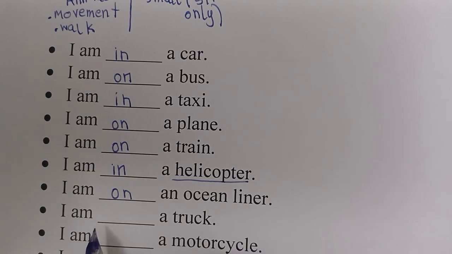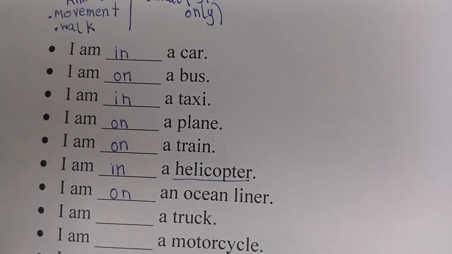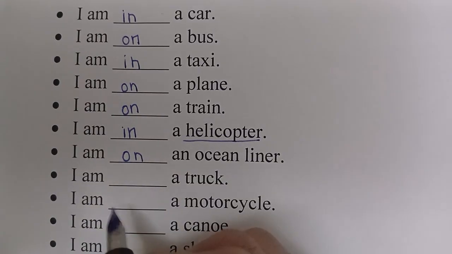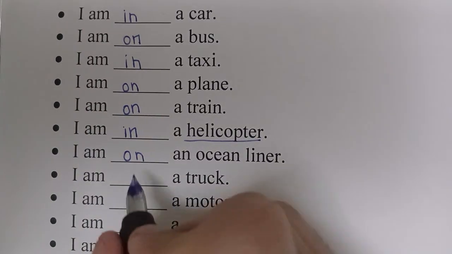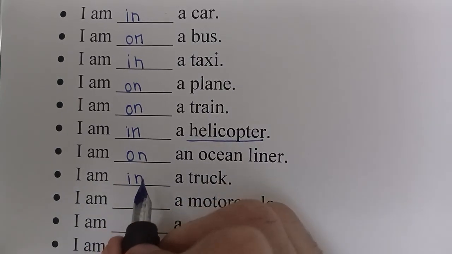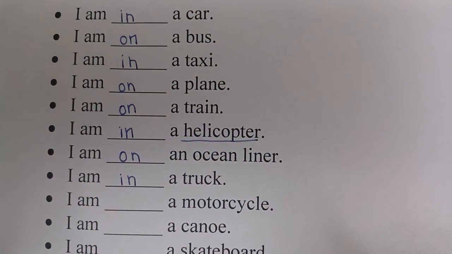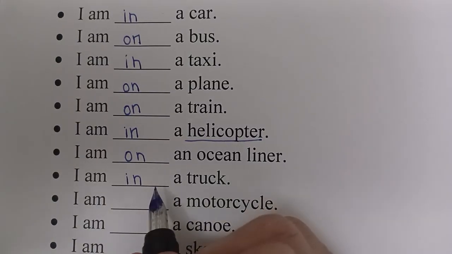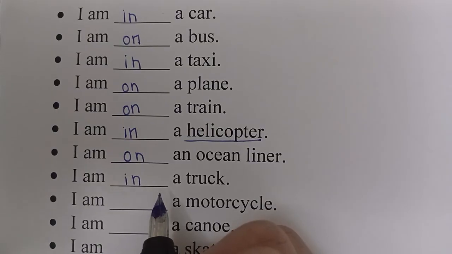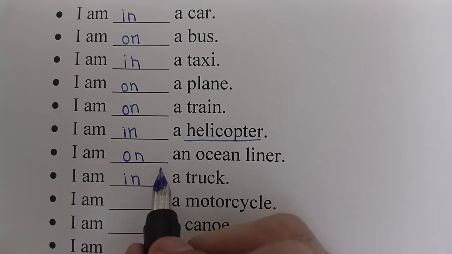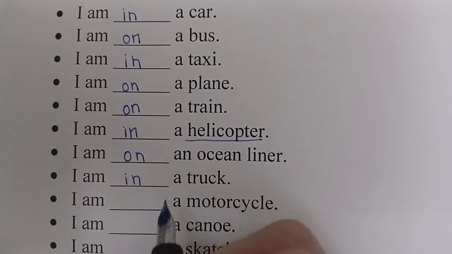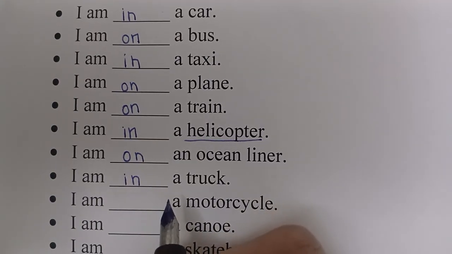The next is I am slash a truck. So it is going to be in, because although it is big, in the interior it is very much smaller, just like a car, and we cannot do many movements, nor can we stand or walk. It is small and we can sit only, so it is going to be I am in a truck.